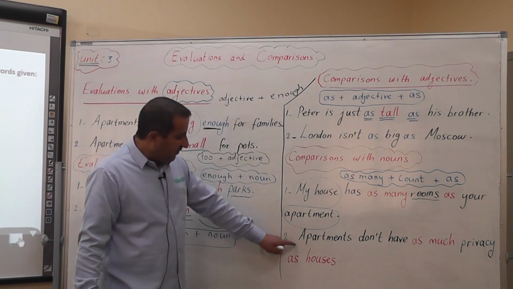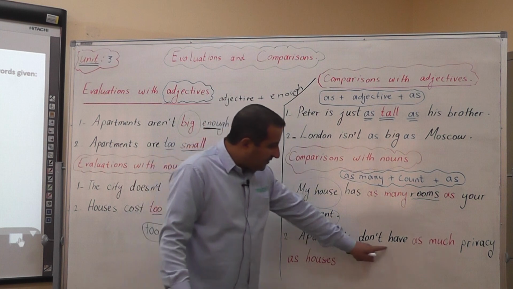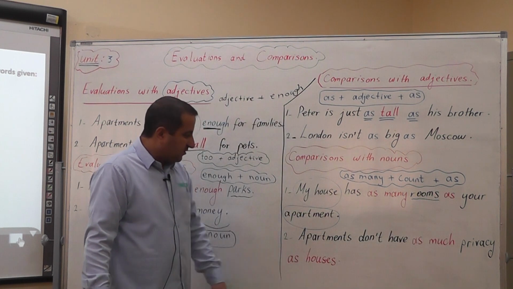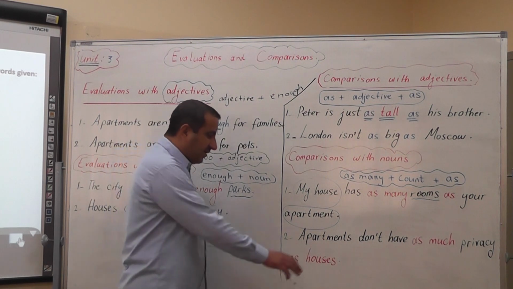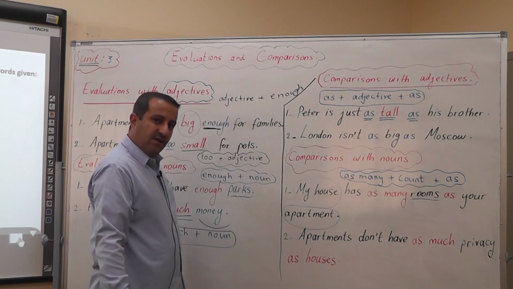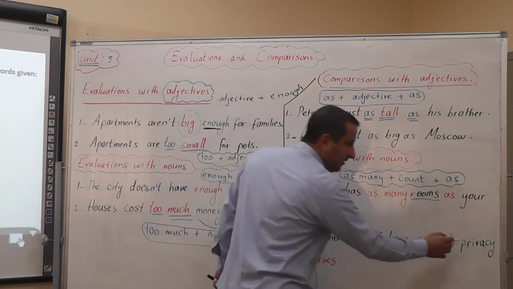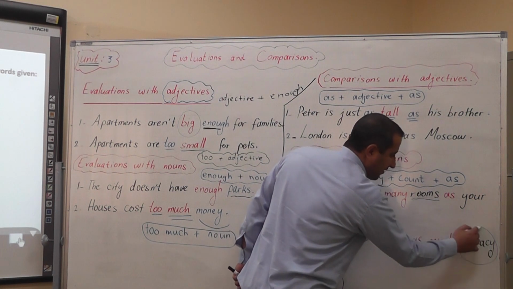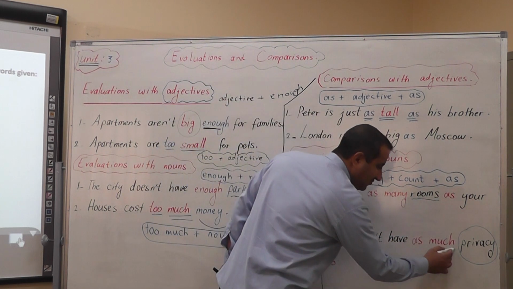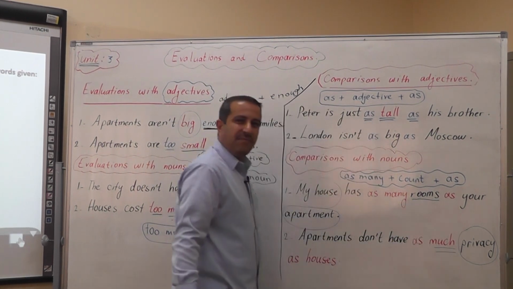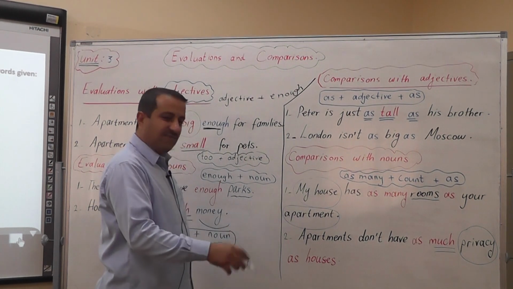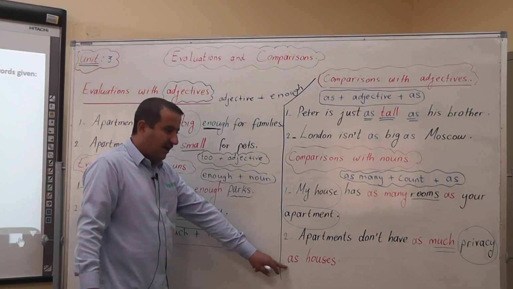The second example, apartments do not have as much privacy as houses. So in this sentence, we also have a comparison between apartments and houses. We're comparing them about privacy. Privacy is uncountable, so we say much. We use much. We don't use many because it is uncountable. So apartments do not have as much privacy as houses.